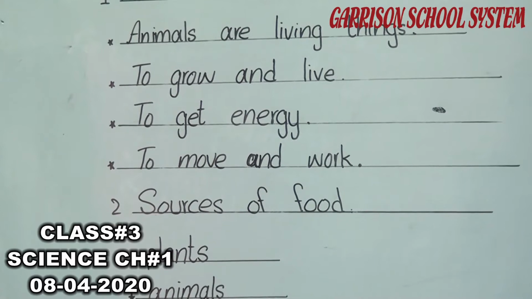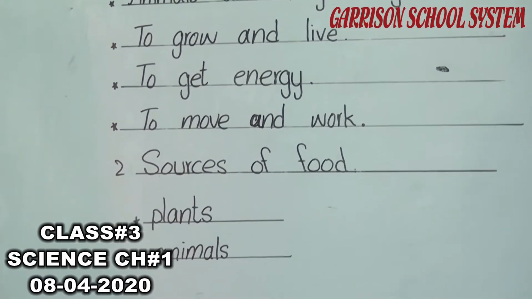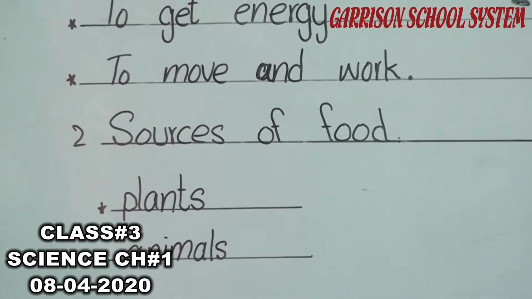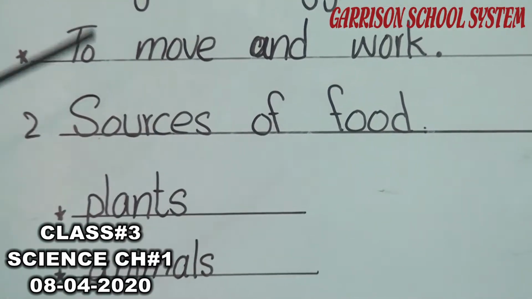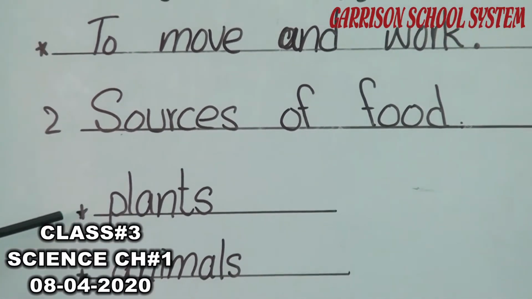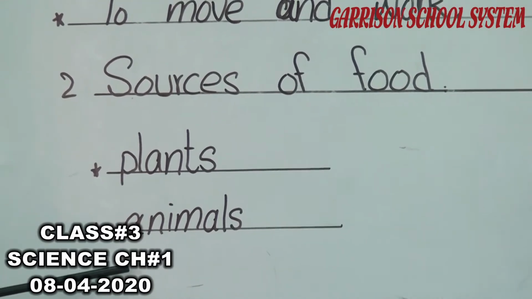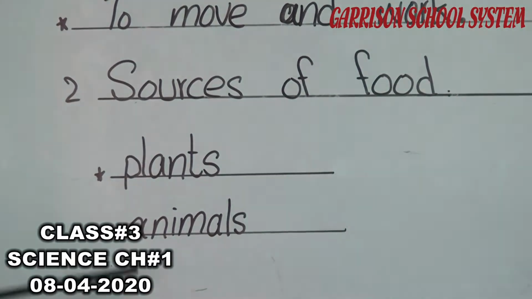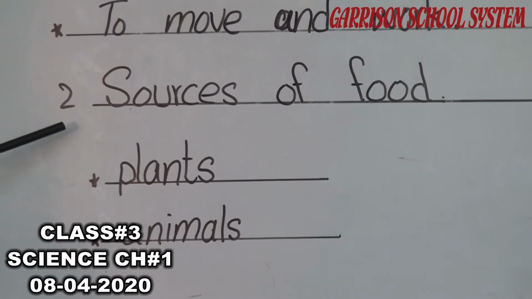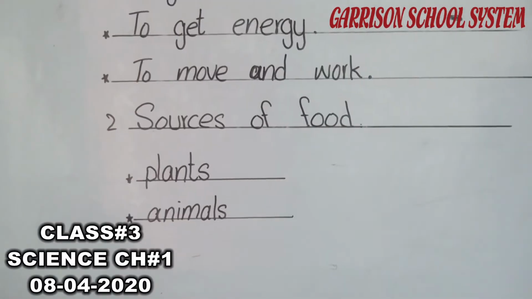If you remember, there are 2 sources of food for us, plants and animals. And same with animals. Animals also have 2 sources of food, plants and animals. Either they get their food by eating plants, or some animals eat other animals to fulfill their hunger.